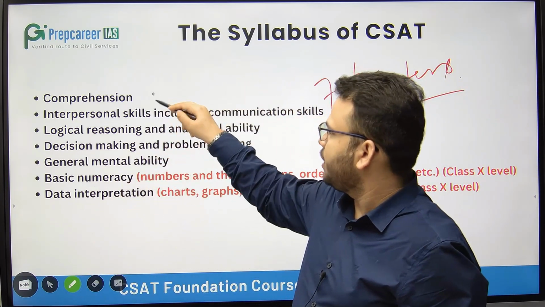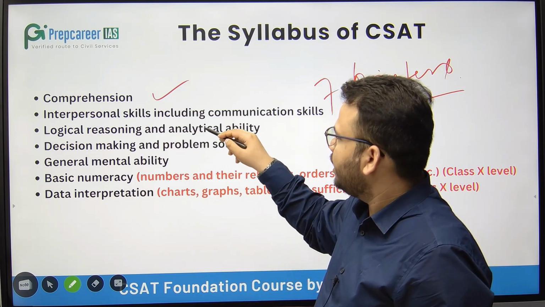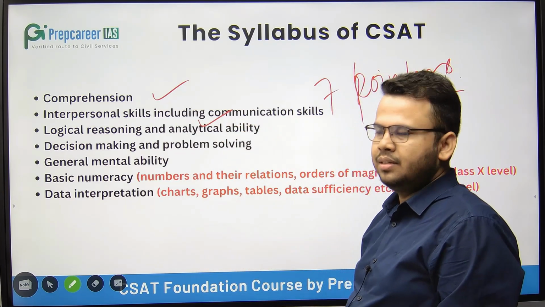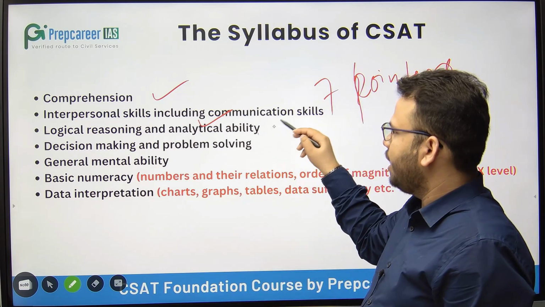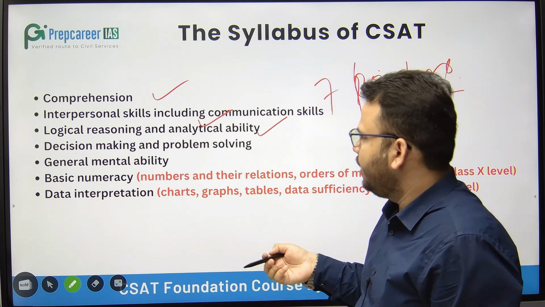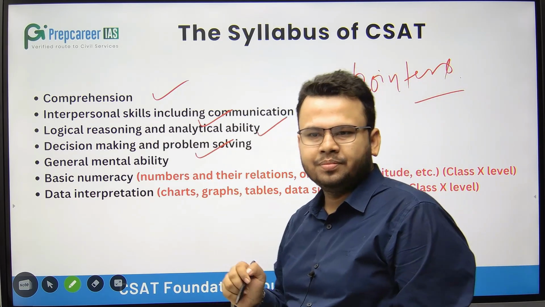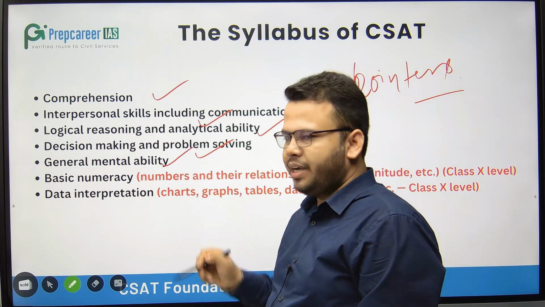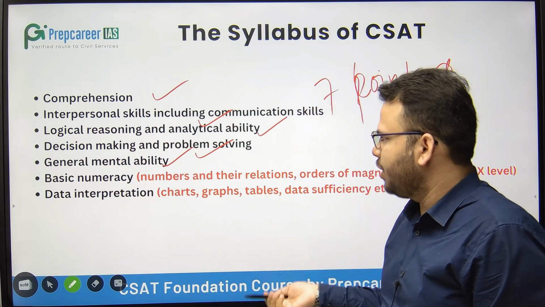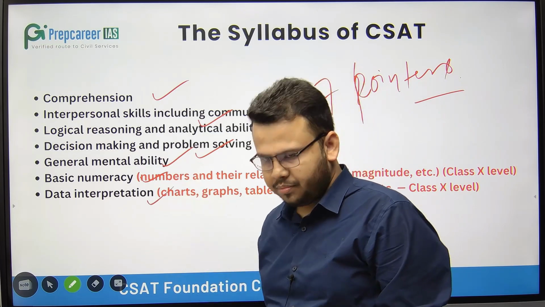So first is comprehension, then interpersonal skills including communication skills, then logical reasoning and analytical ability, then decision making and problem solving, then general mental ability, then basic numeracy and data interpretation. Right?